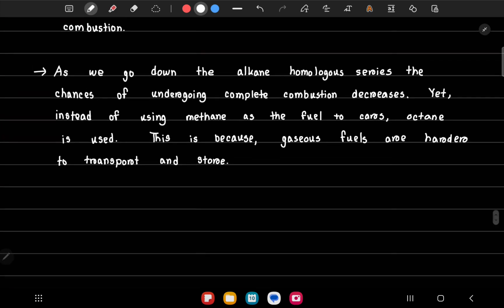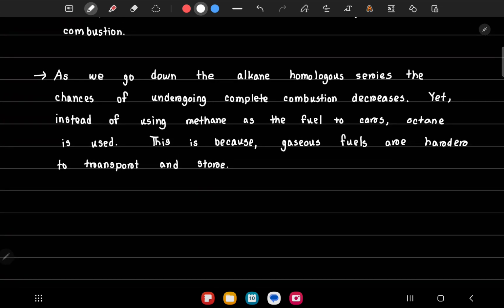So this is what we were discussing: as we go down the alkane homologous series, the chances of complete combustion keep decreasing, yet instead of methane, which has the highest chance of undergoing complete combustion, we use octane, which is much farther down the group. Octane is C8H18. So instead of using CH4, we are using C8H18 because it's a liquid. Octane is a liquid, whereas methane is a gas.